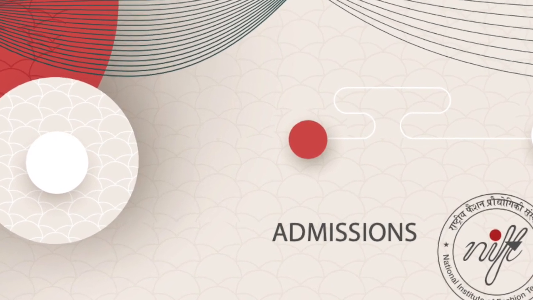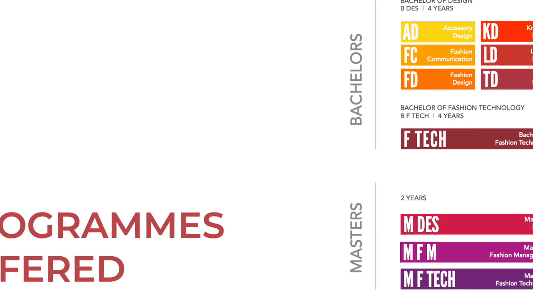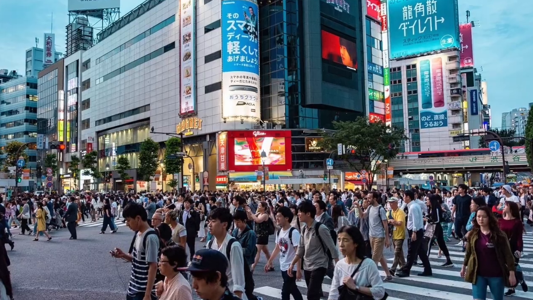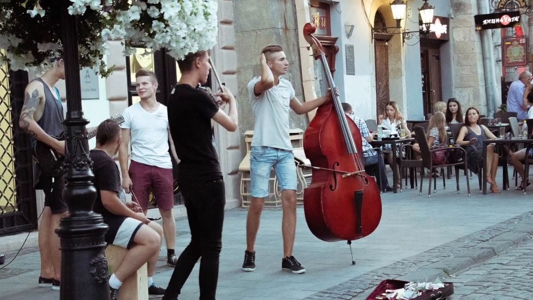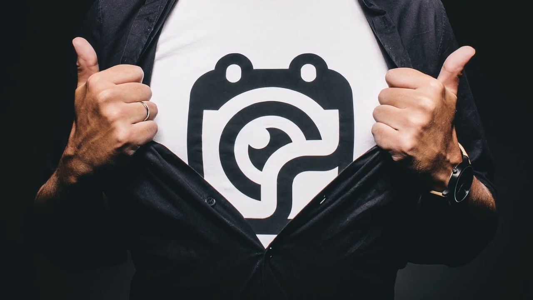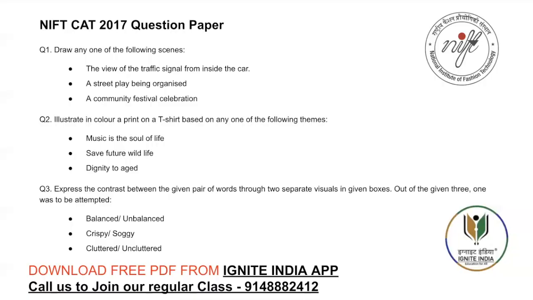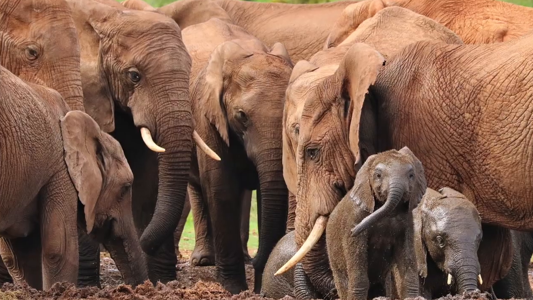Moving to the next question. NIFT CAT 2017 question paper. Draw any one of the following scenes. The view of a traffic signal from inside the car, a street play being organized, a community festival celebration. Illustrate in color a print on a t-shirt based on any one of the following themes. Music is the soul of life, save future wildlife, dignity to waste.